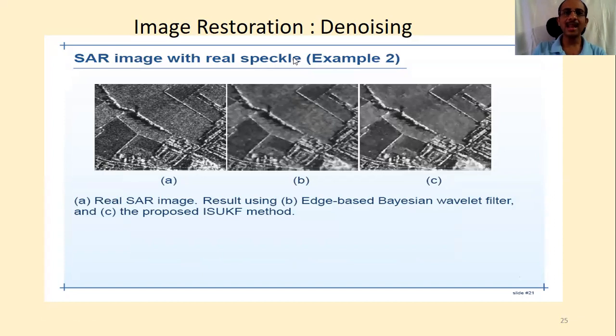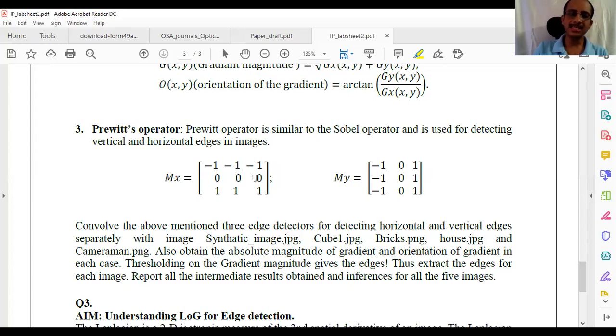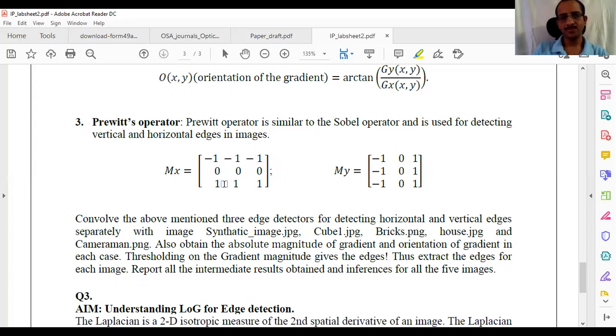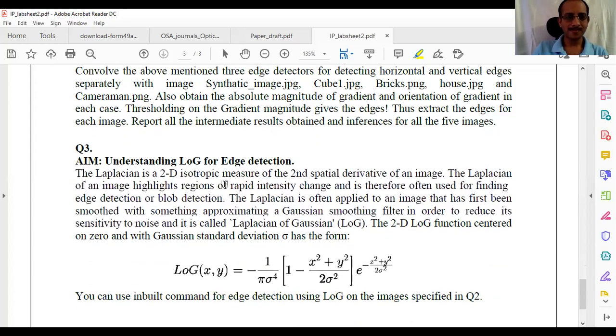So if the kernel elements sum to 0, then the convolution or correlation result at that location in a uniform region is 0. Correct or not? That is the reason why all edge kernels should have elements that sum to 0. Is this clear or not?